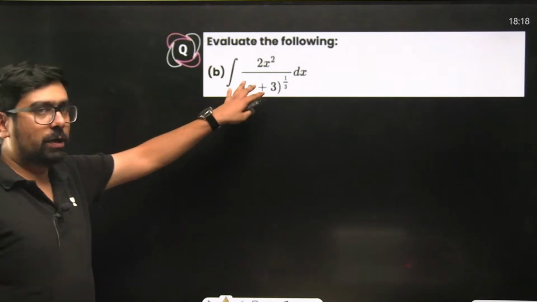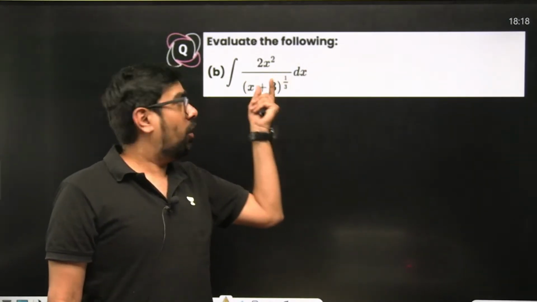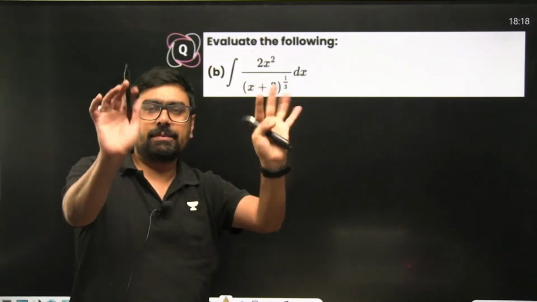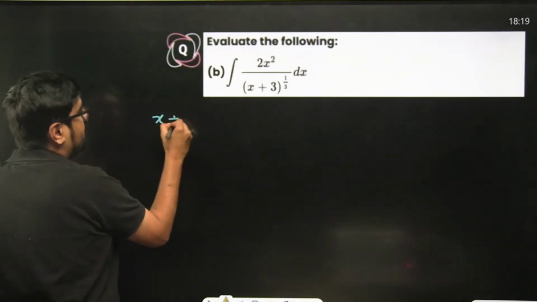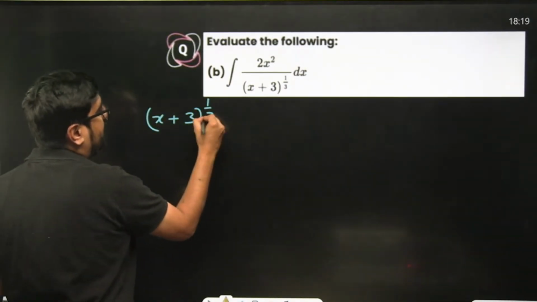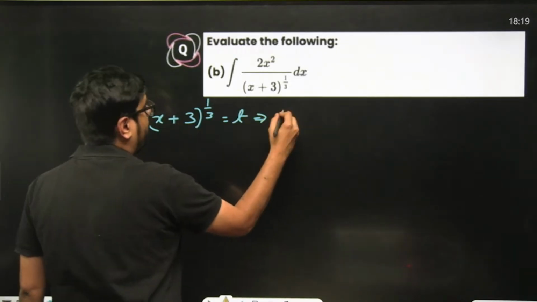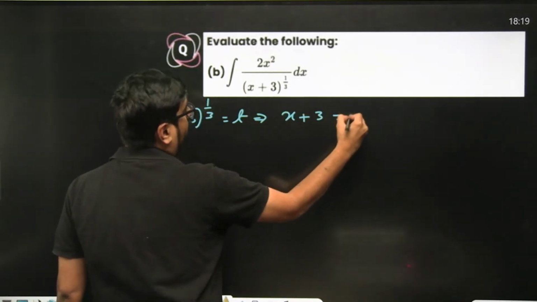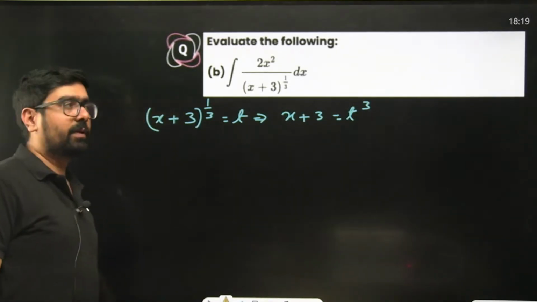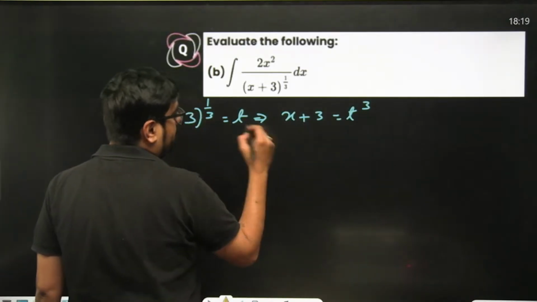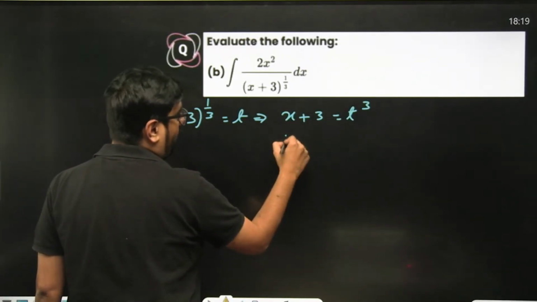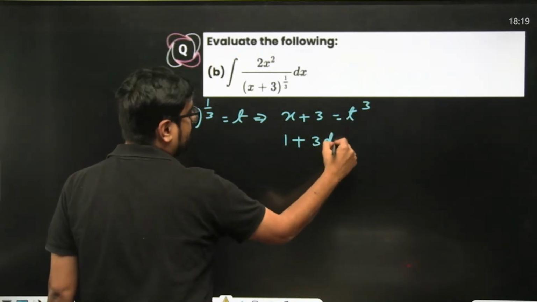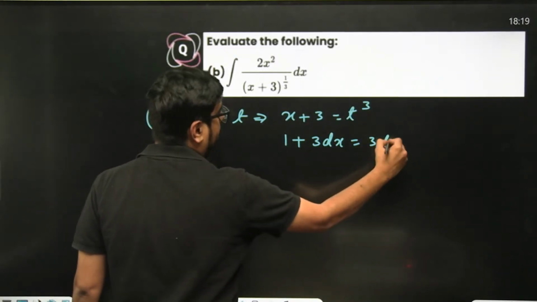Same thing. You are seeing a cube root of a linear term in the denominator. Same strategy every time you can follow. Just put this equal to t. So x plus 3 to the power 1 by 3 equal to t. That can also mean x plus 3 equal to t cube. Differentiate both the sides. This will become 1 plus 3 dx equal to 3t square dt.